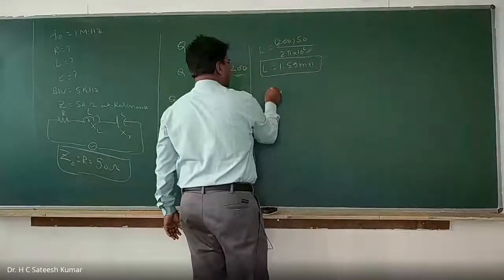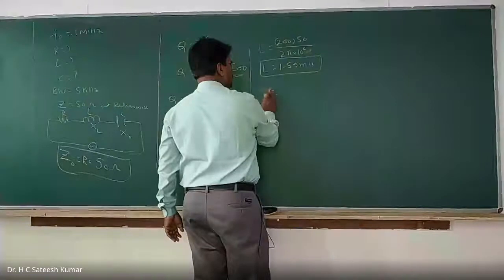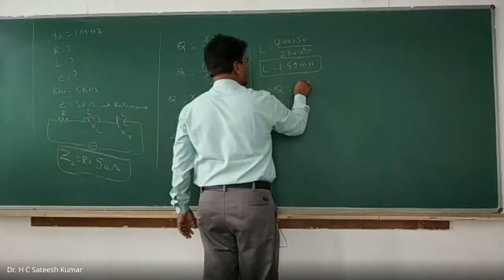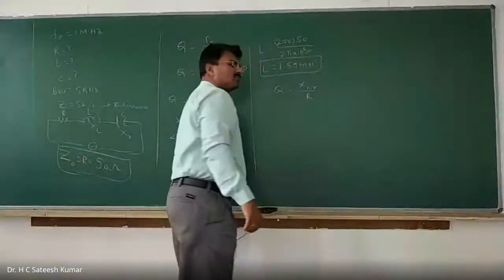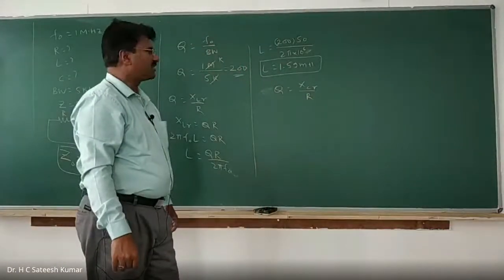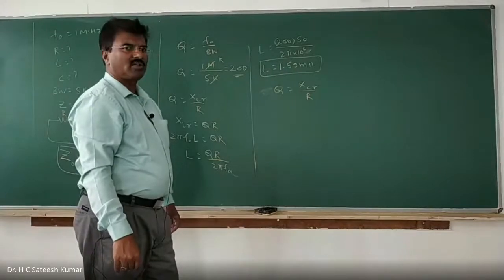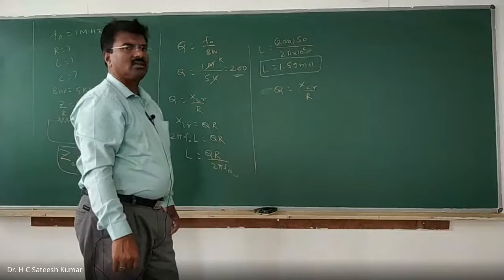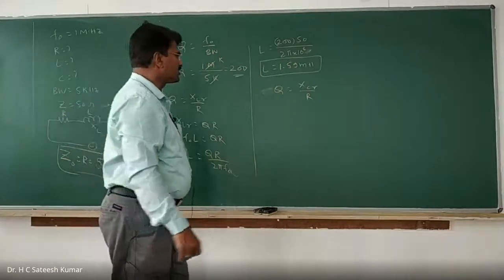Similarly, Q is equal to XCR by R. In the definition of the quality factor itself, we said that quality factor is the ratio of the inductive reactance or capacitive reactance to the pure resistance of the circuit.